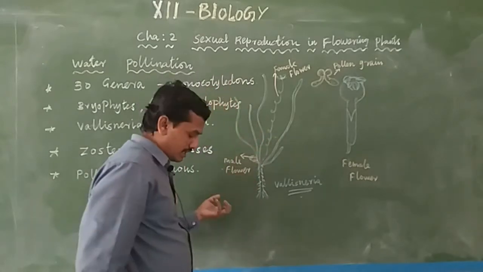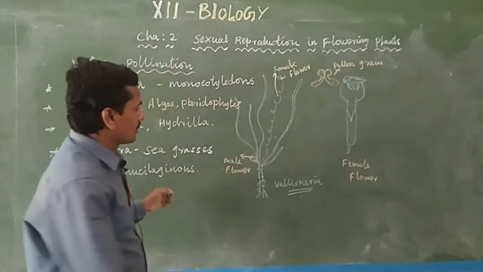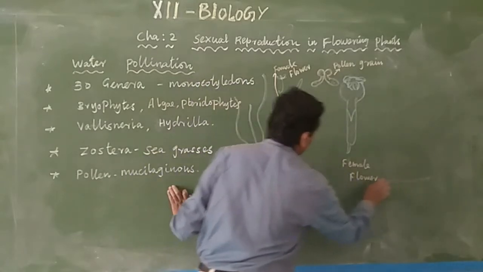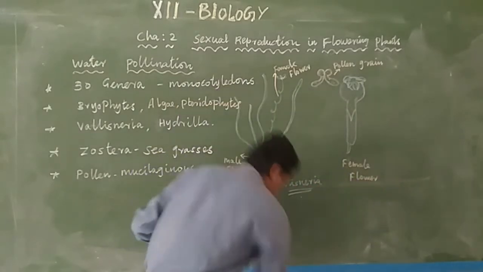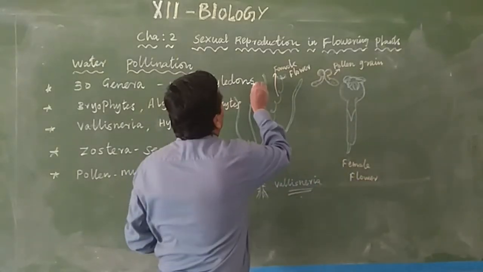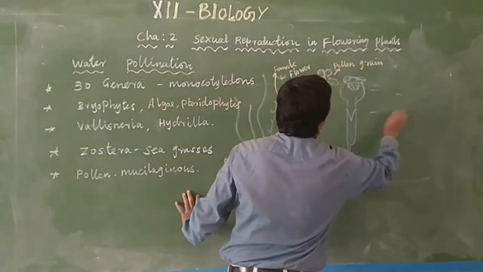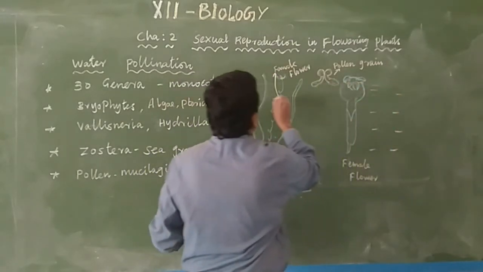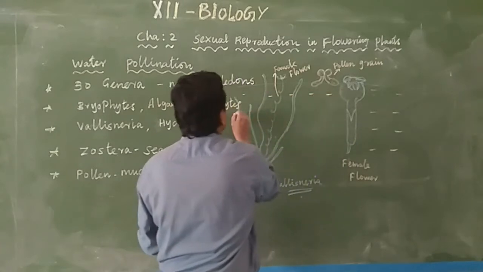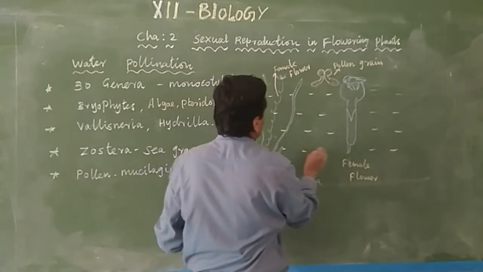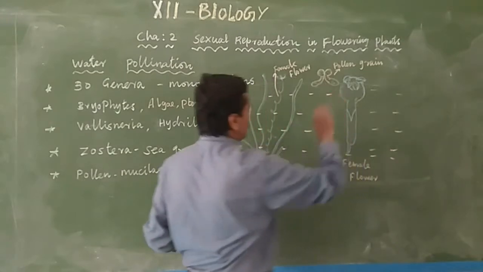So this is Vallisneria. The plant is located in water.